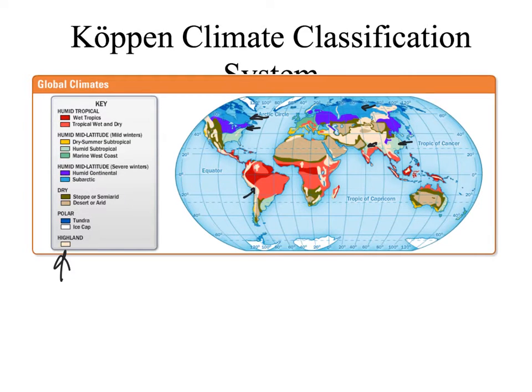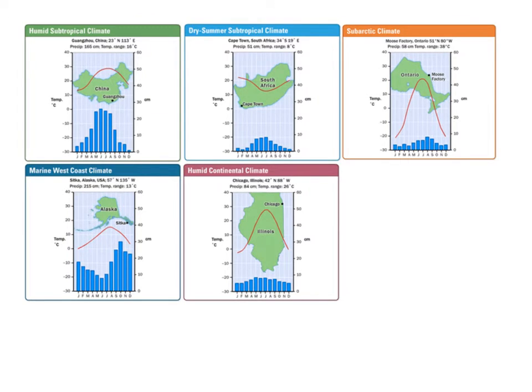Let's take a look at some examples from some of these areas. Throughout the lesson, they'll go through a couple of these different examples for us. In our humid subtropical, we can see here in China, where we're going to have a pronounced summer, and we'll have a winter, and we'll see these summer rains here. So that's where we're going to say it's humid. There's a lot of humidity. We have that summer. As we get to our dry summer subtropical, we're noticing the difference between the two.